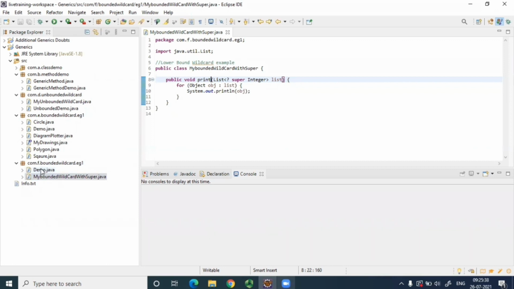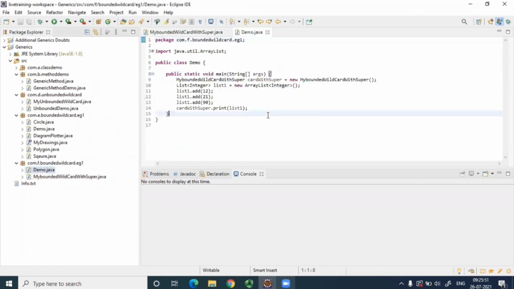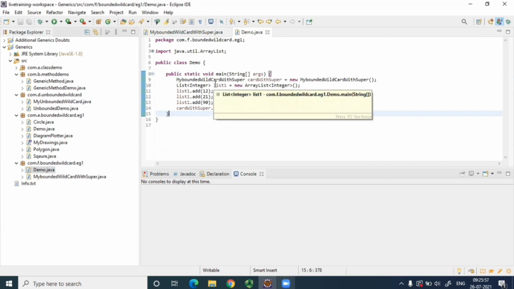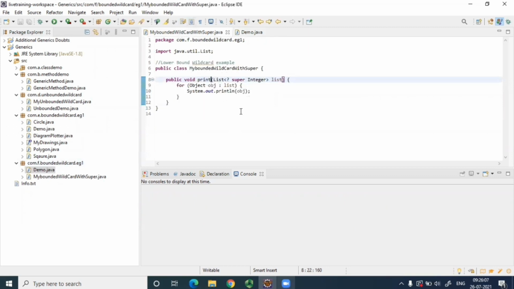And let's see the demo. This is very basic, we have written a print method for a list of parents of integer, and we are just iterating this list and printing it. Okay, so let's go to the demo. Here we have this simple example. We have instantiated our bound wildcard with super. We have created a list, added these elements to the list, and we are printing this list. Simple. Let's run this class.